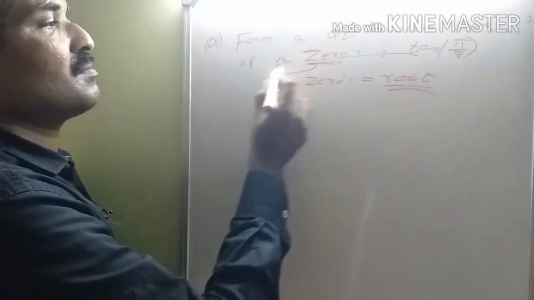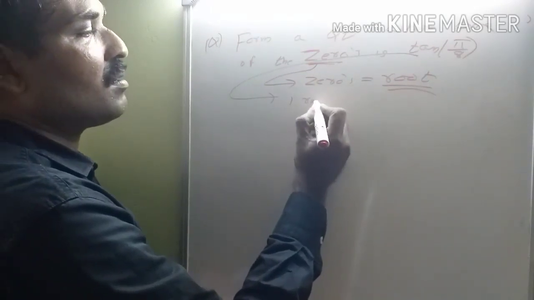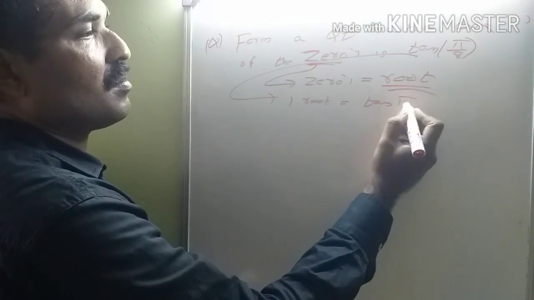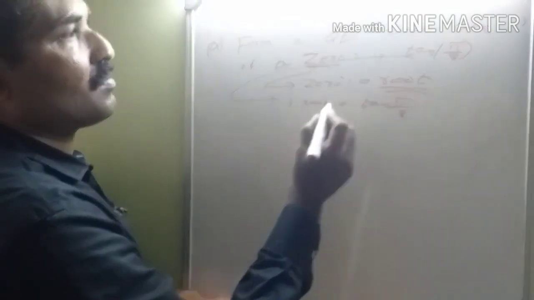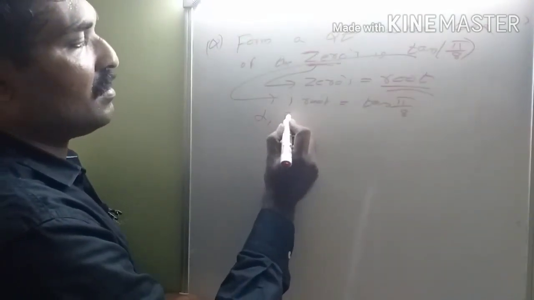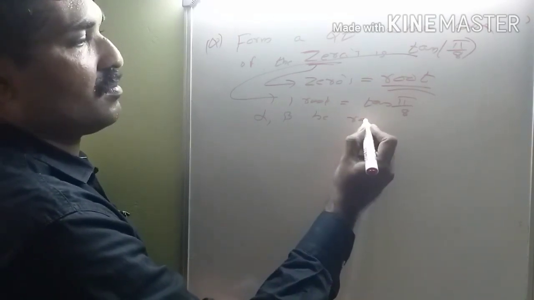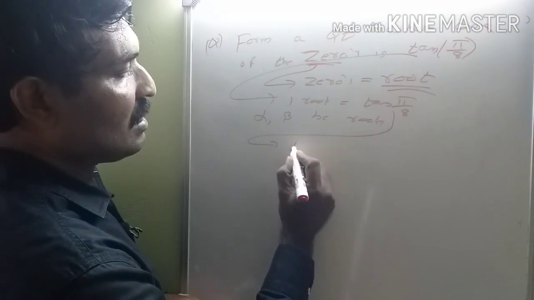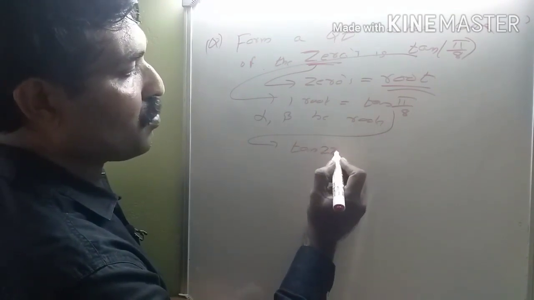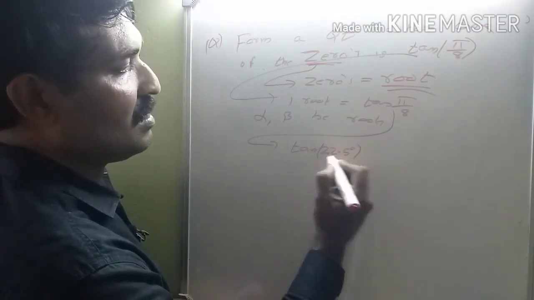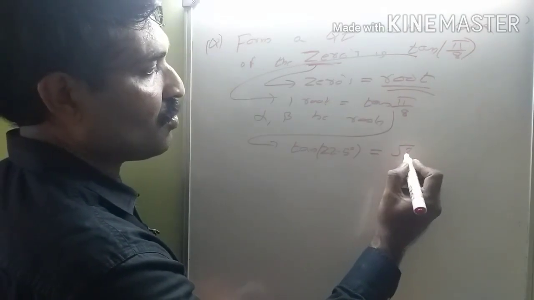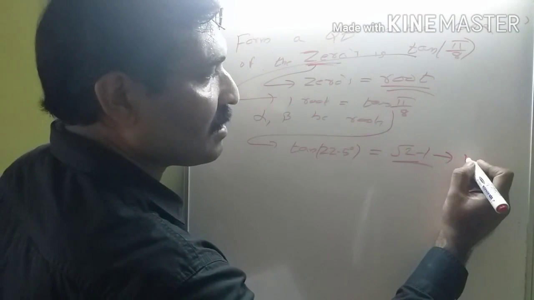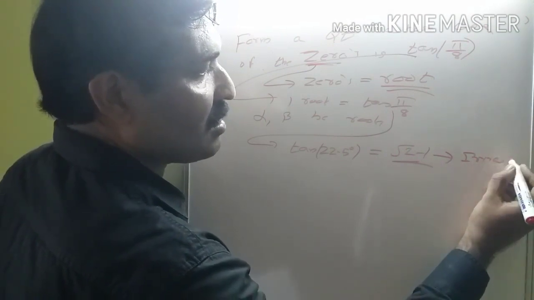One root is equal to tan pi by 8. Let alpha, beta be the roots. Tan pi by 8 is equal to tan 22.5 degree, that is equal to root 2 minus 1. This is an irrational root.